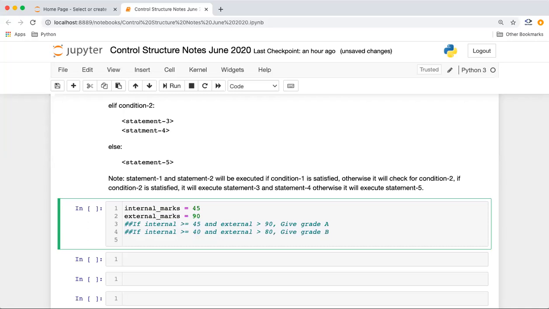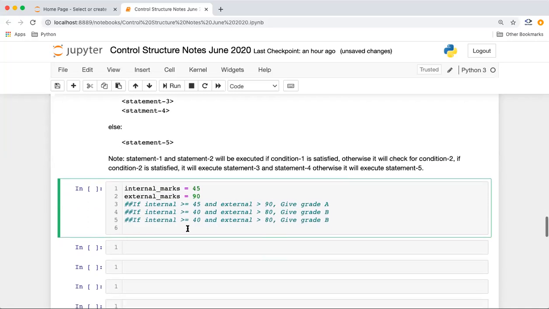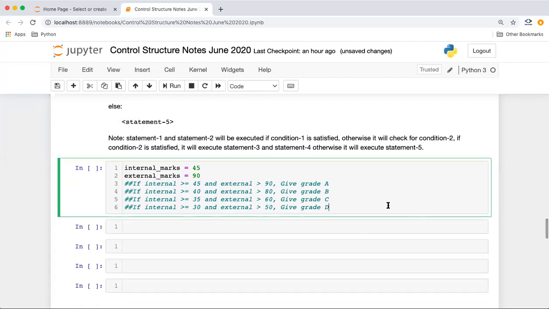Similarly, these are the conditions. If the internal is greater than 35 and external is greater than 70, we will give grade C, right? So these are a few conditions which would be there. Or if internal is greater than 30 or external is greater than 50, we'll give the next grade. So guys, this is a case where we want to deal with two things. I'm not dealing with just one condition, I'm not dealing with the total sum, right?